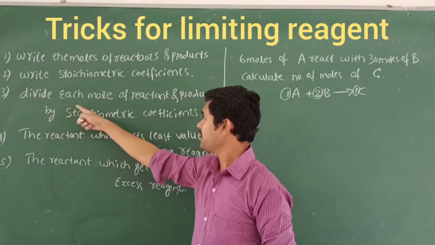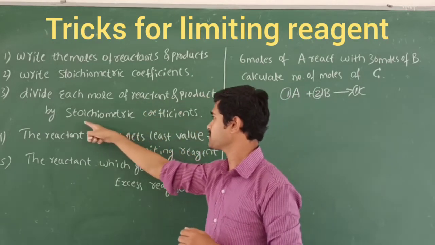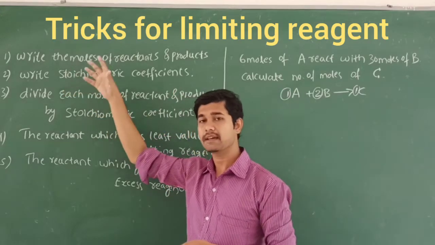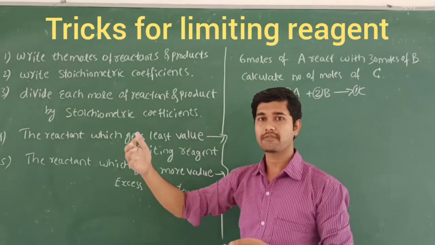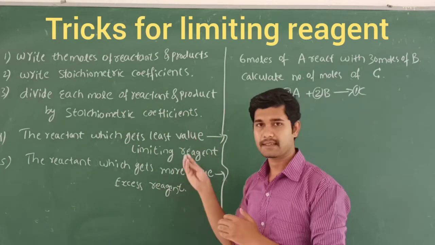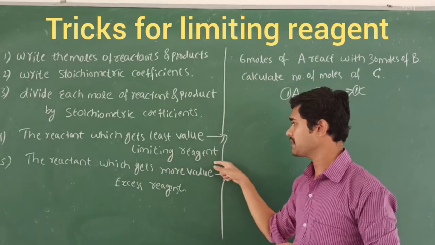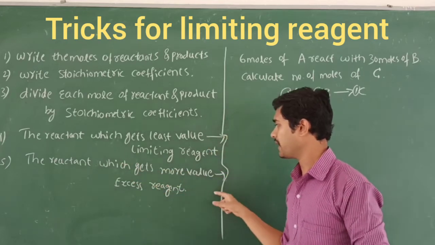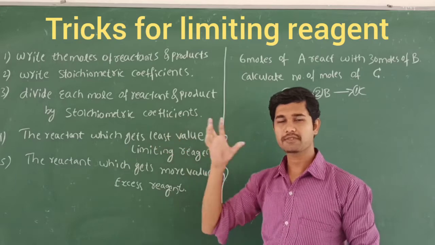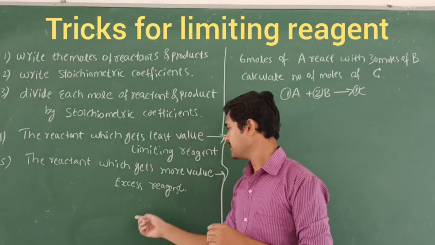In the third rule, divide each mole of the reactants and products by its stoichiometric coefficient. If in the reaction they have given the moles, then we should divide the moles of each reactant by its stoichiometric coefficient. And the reactant which gets the least value is called the limiting reagent, and the reactant which gets more value is called the excess reagent. If you know these 5 rules, you can solve very easily which one is limiting and which one is excess reagent.